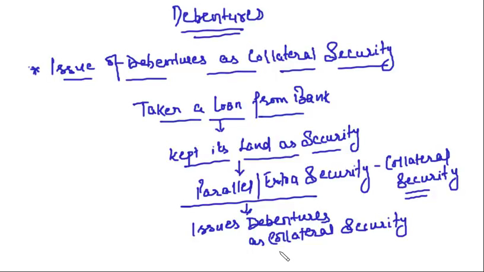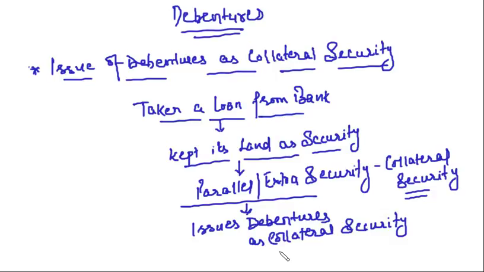Very simple. Clear this much? So the company is giving the debentures as an extra security, a parallel security, a collateral security to the bank, in addition to the first security that might be land, plant and machinery or anything else. The meaning of collateral security is clear?